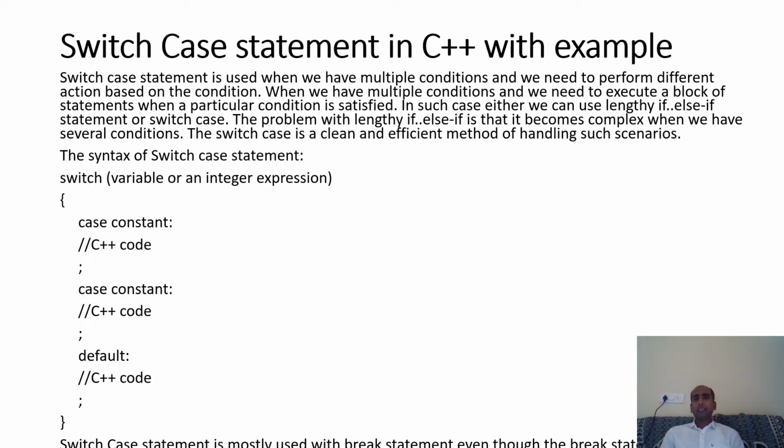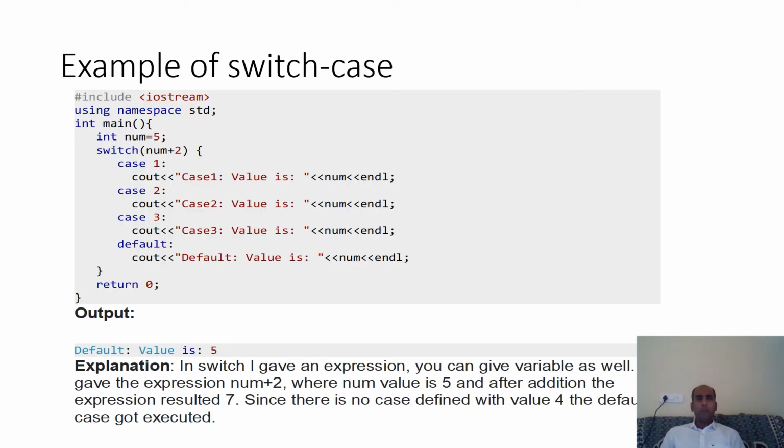What about switch case? Again the similar code, you are looking at switch, you can specify a variable or integer expression, and then case. You are seeing that we use a colon in front of case, then statements, and then we are closing the switch. So what will happen? The value of num equals to 5, 5 plus 2, that is 7. So case 1 false, case 2 false, case 3 false, so default will execute. When all the cases specified in switch case are false, the default statement will get executed.